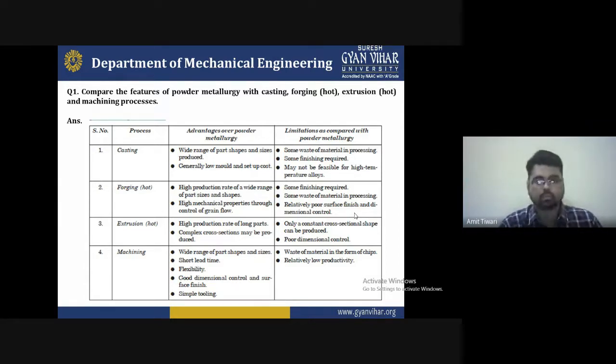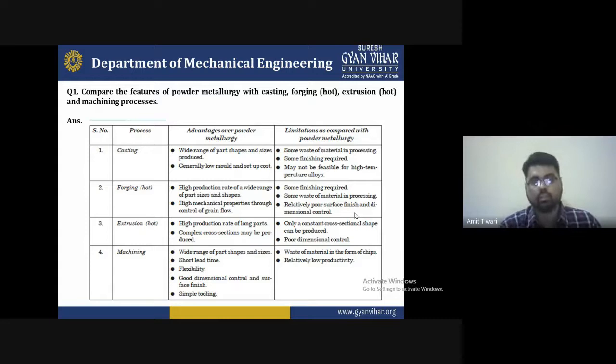Next, the second one is forging, that means hot forging. The advantages over powder metallurgy are a high production rate and a wide range of part sizes and shapes. Obviously high production rates are required, and forging is preferred over powder metallurgy for that. The second is high mechanical properties through grain flow. So yes, it is also suitable for that. And there are limitations.